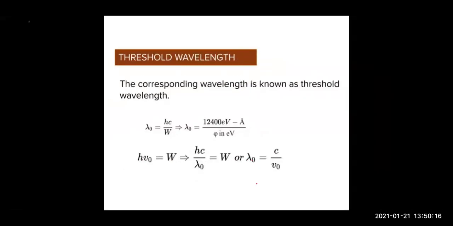So corresponding to work function, there is another term which is in terms of frequency, and another which is in terms of wavelength.